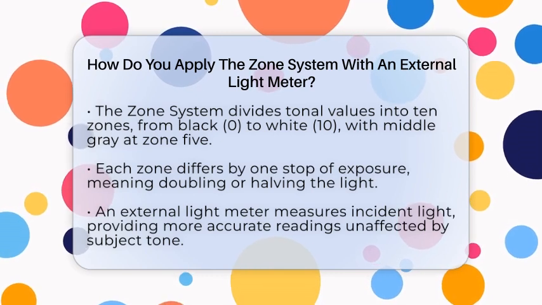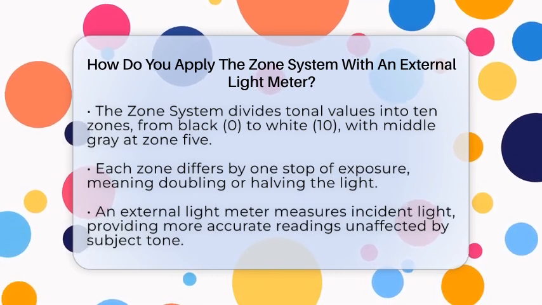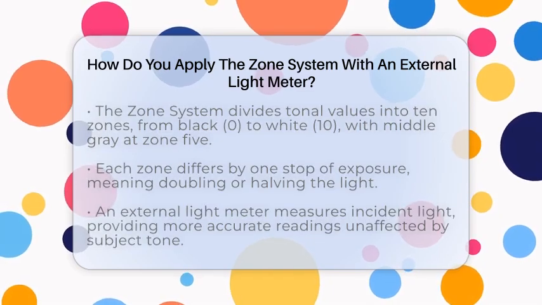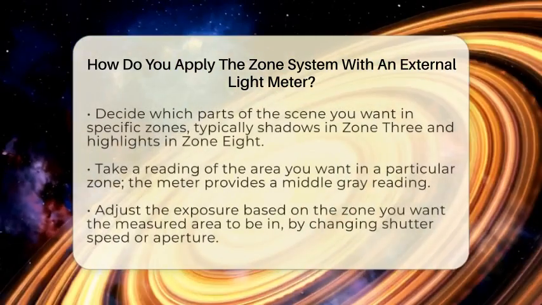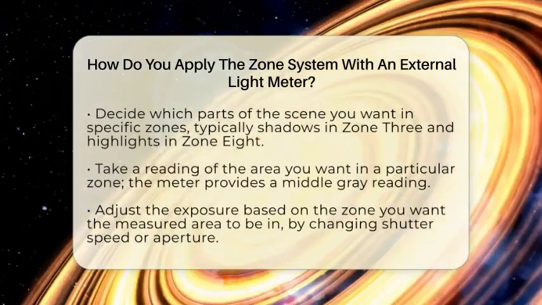When you use an external light meter, you measure the incident light falling on your subject, not the reflected light from it. This gives you a more accurate reading because it's not influenced by the subject's tone.